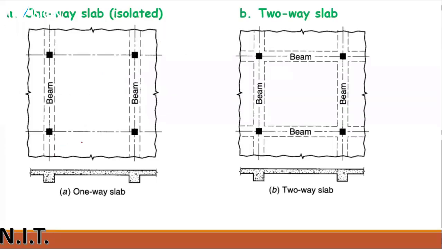This is a one-way slab, in which the bending occurs in only one direction. The bending can occur in only one direction, and that is considered a one-way slab. Let me give you an example related to that. Let me find the paper. Okay, I found it.